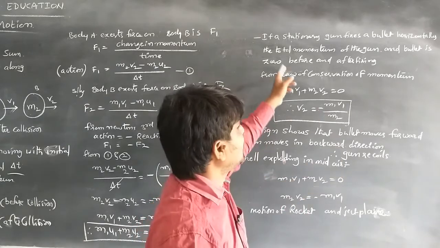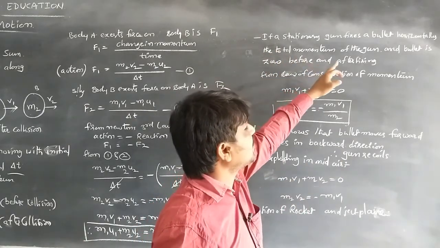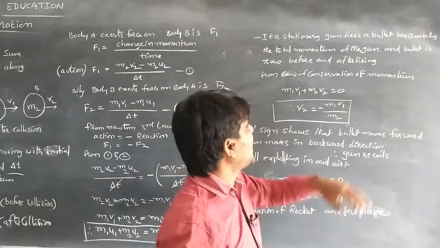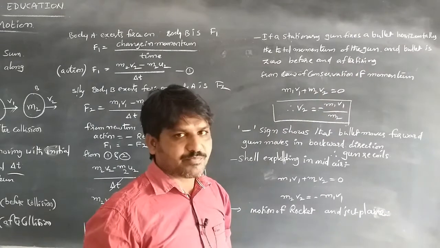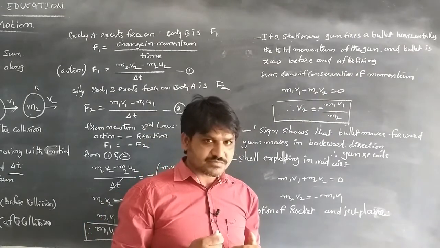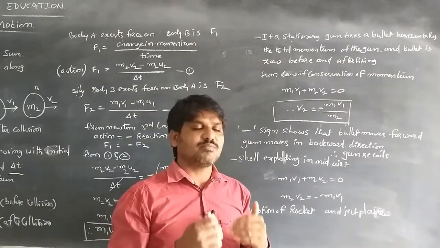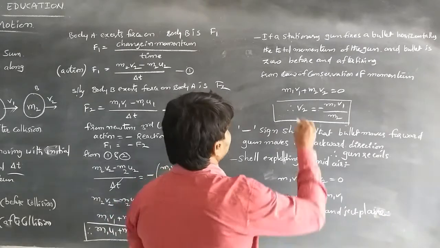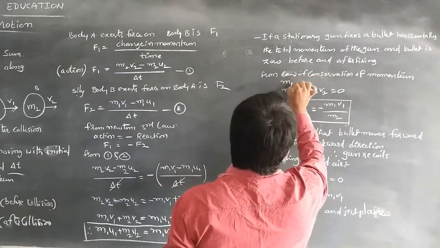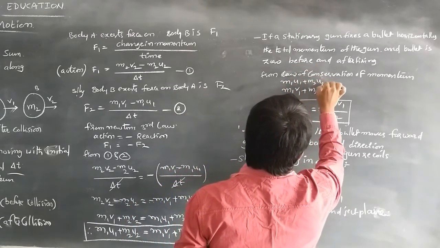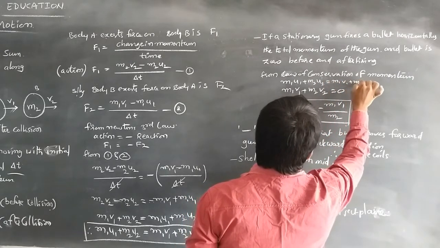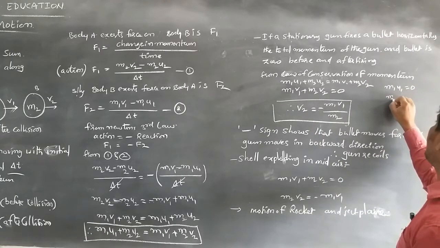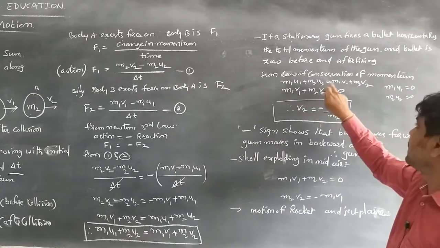So the total momentum of the gun and bullet is 0 before firing. So we can write m1u1 plus m2u2 is equal to m1v1 plus m2v2. Here m1u1 is equal to 0 and m2u2 is equal to 0, so 0 plus 0 is equal to 0.